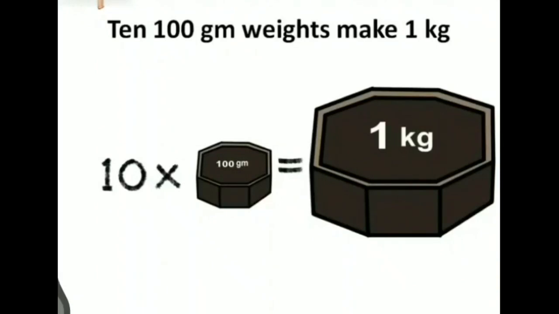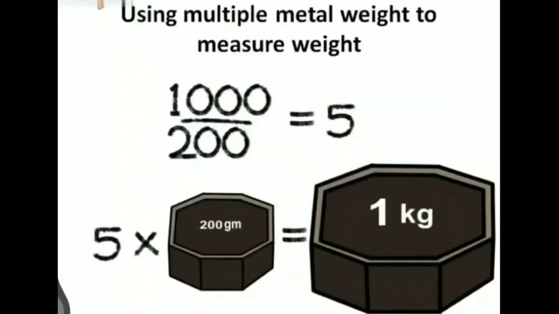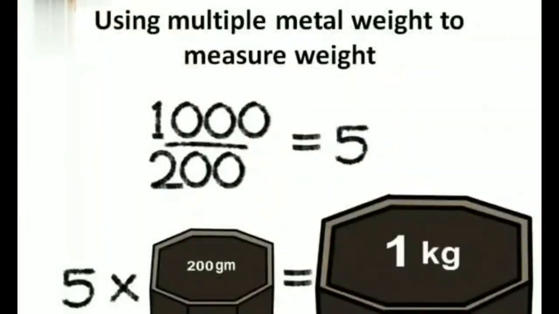Now, if we wish to use 200 grams weights, then how can we get 1 kilogram? 1000 grams divided by 200 grams equals 5. So, five 200 grams weights are needed to make 1 kilogram.